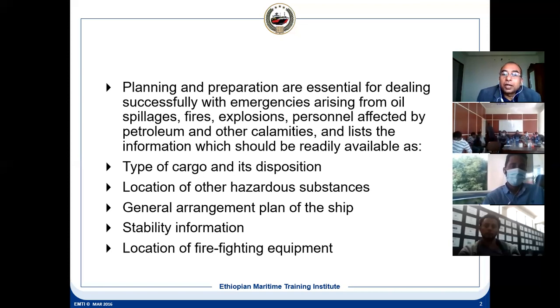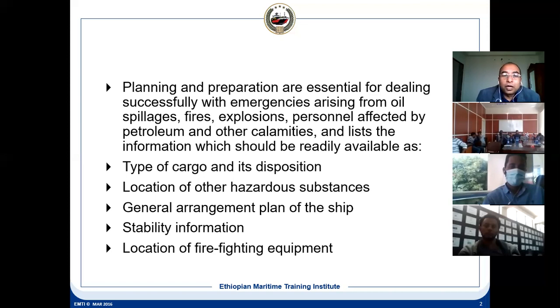General arrangement plan of the ship. What it gives is where the tanks are located, how they are arranged, where the ballast tanks are, the pump room, and the engine room. All this information is given in the general arrangement plan.